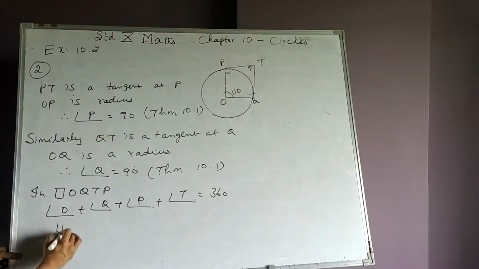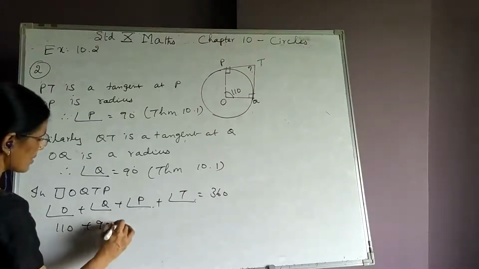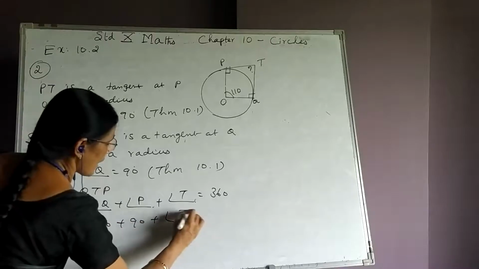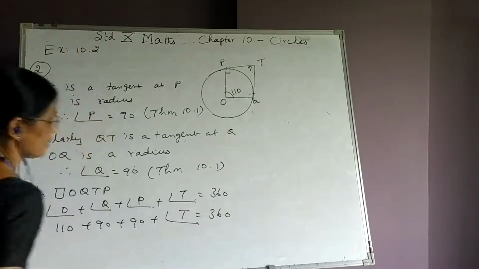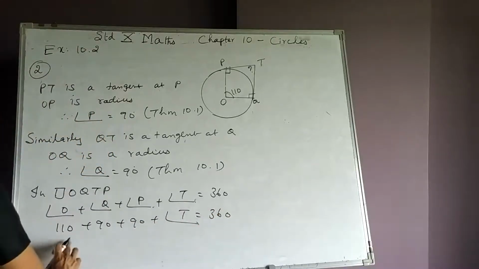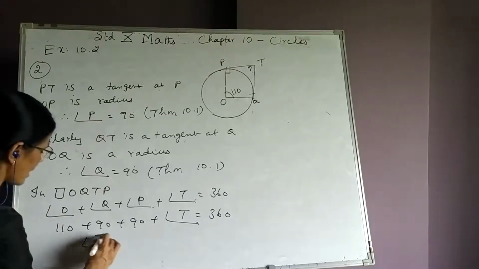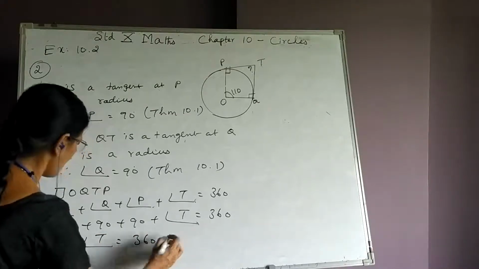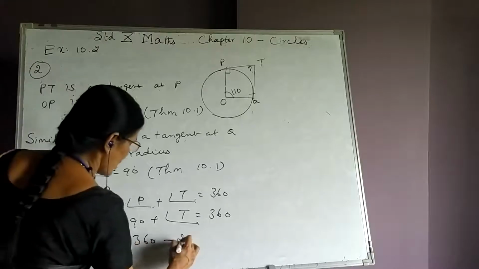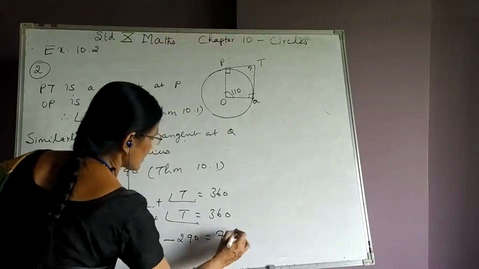Angle O is 110, here it is 90, again 90, plus angle T equals 360. Therefore, by adding, angle T is 360 minus 290, which is equal to 70.